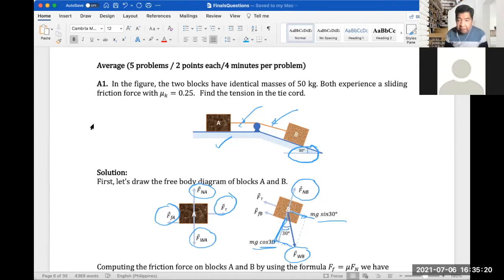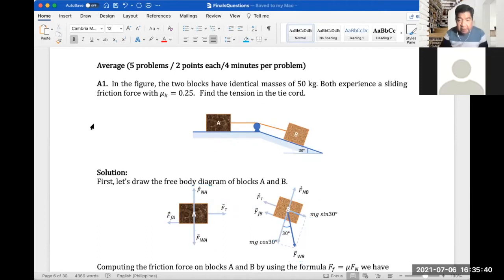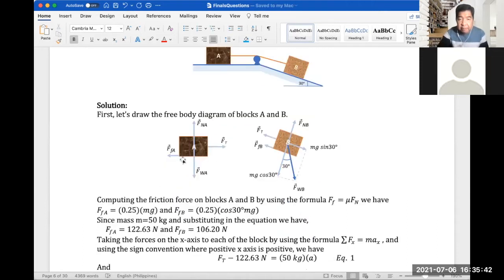And then we still have two forces. So the F sub t, which is the force on the tie cord, and which is also in the same direction of the frictional force on B, right? So now we have drawn both the free body diagrams of block A and block B. So let me clear this and let's move this up.